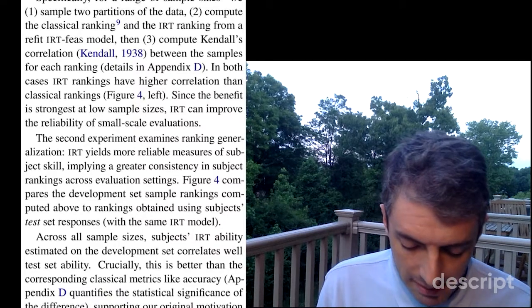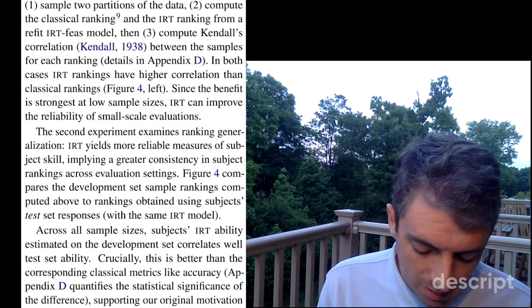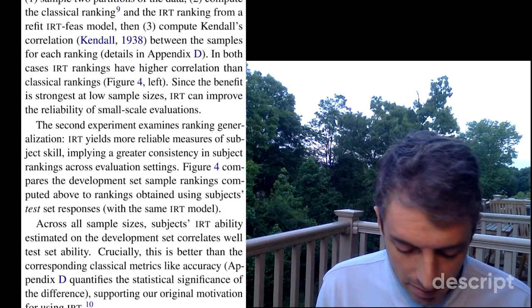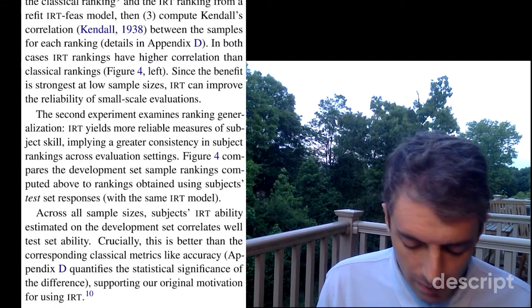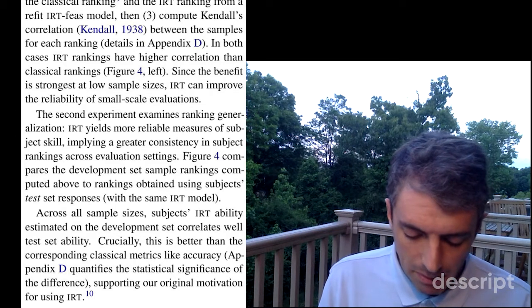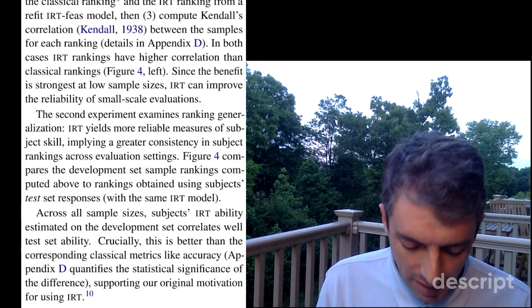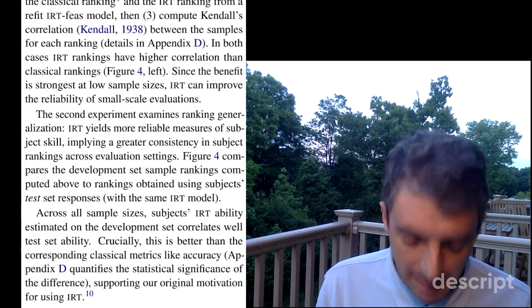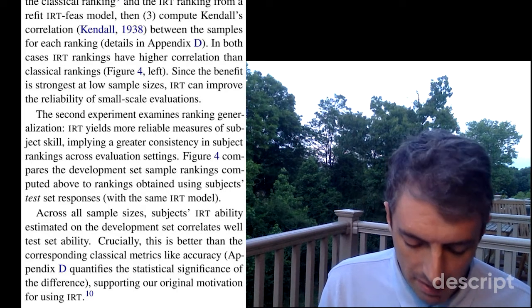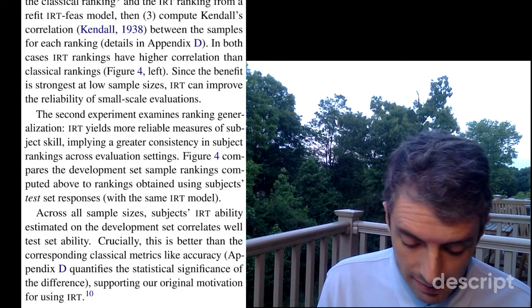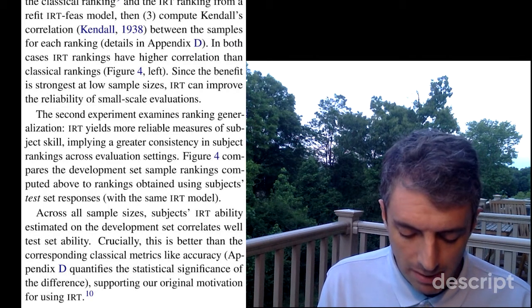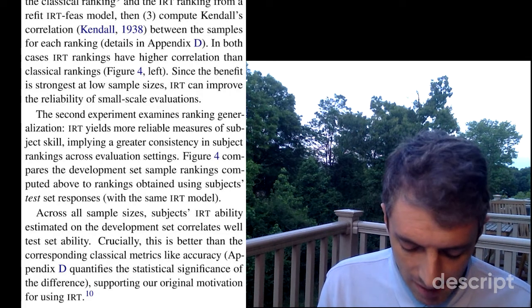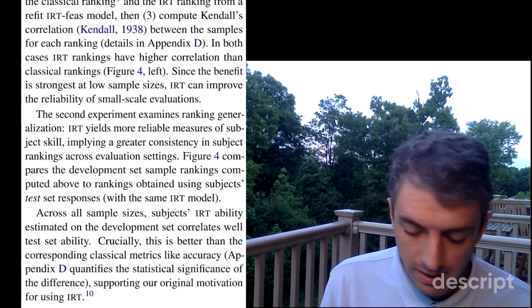The second experiment examines ranking generalization. IRT yields more reliable measures of subject skill, implying a greater consistency in subject rankings across evaluation settings. Figure 4 compares the development set sample ranking computed above to rankings obtained using subjects' test set responses with the same IRT model. Across all sample sizes, subjects' IRT ability estimated on the development set correlates well with test set ability. Crucially, this is better than the corresponding classical metrics like accuracy, supporting our original motivation for using IRT.